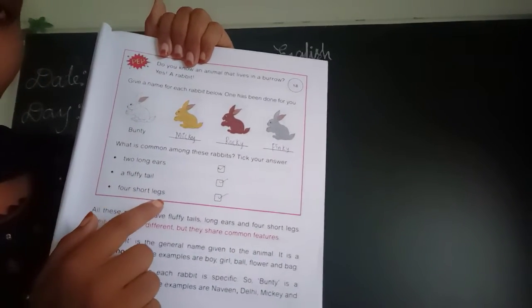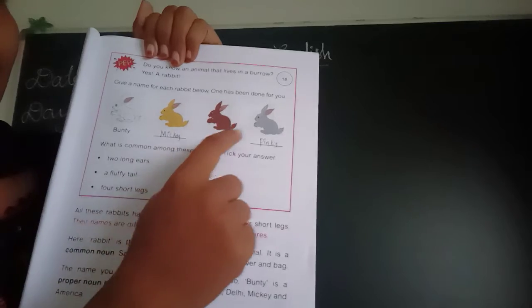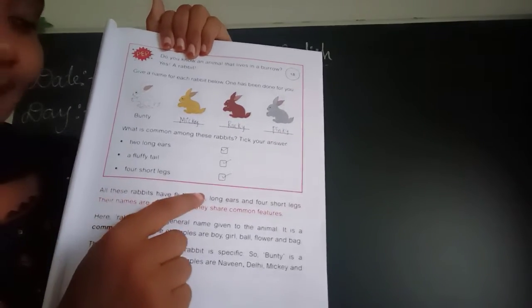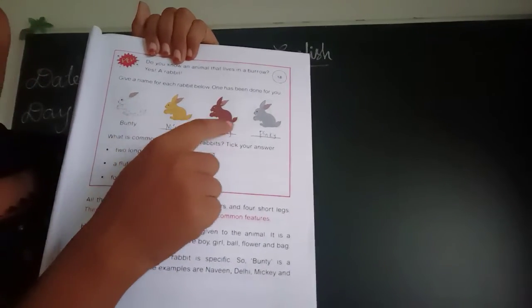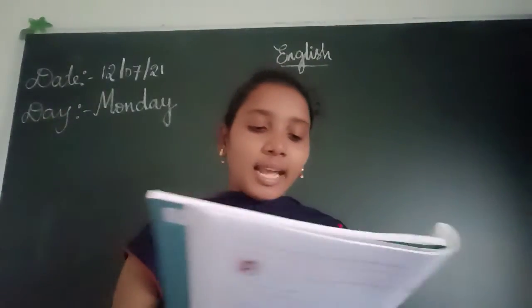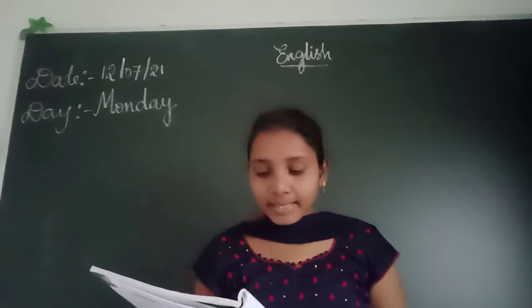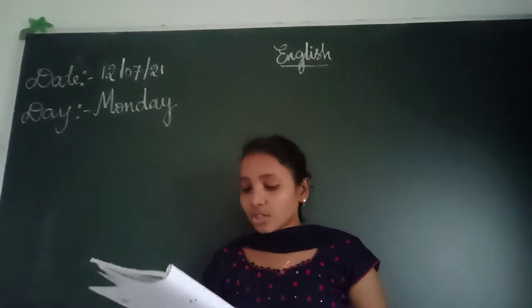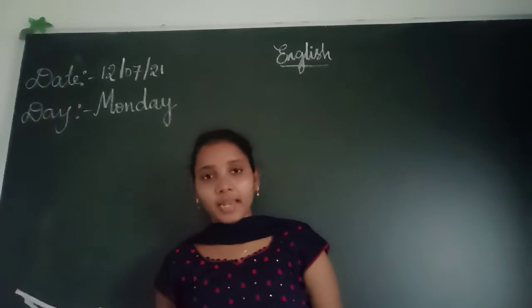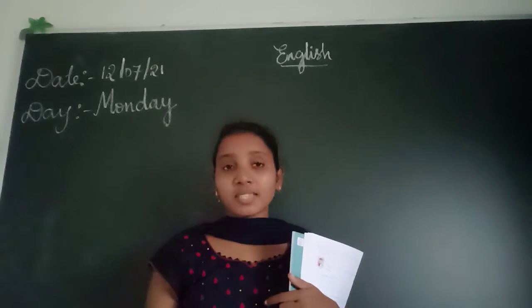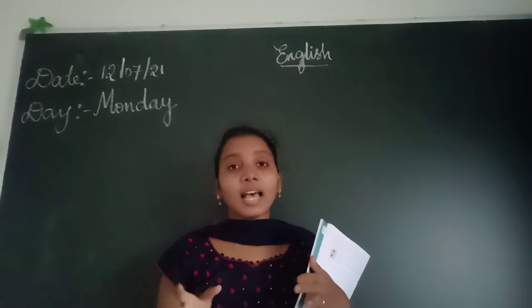And a fluffy tail. Yes. All rabbits have a fluffy tail. Tick in the side box. And short legs. 4 short legs. Yes, each rabbit has 4 short legs. Tick in the box. All these rabbits have fluffy tails, long ears and 4 short legs. Their names are different but they share common features. Yes or no, children? Their names are different but the features are the same.